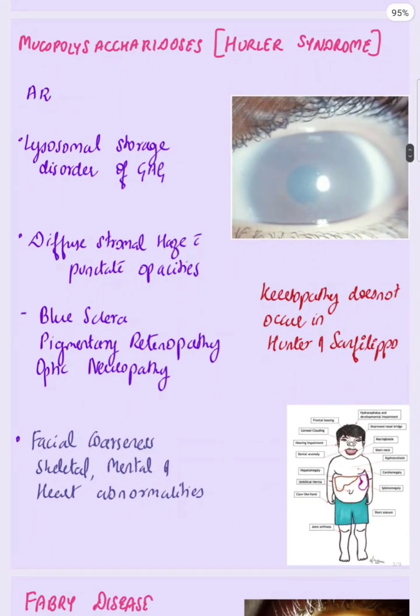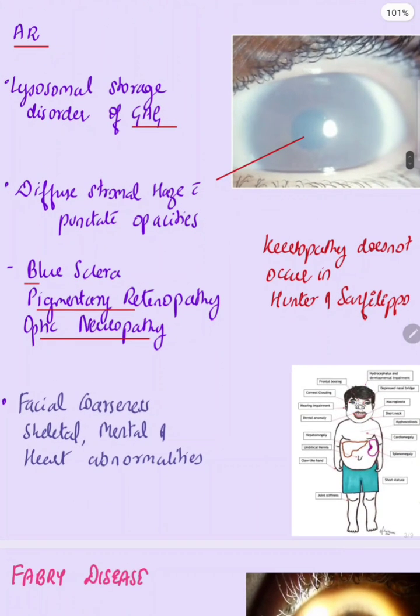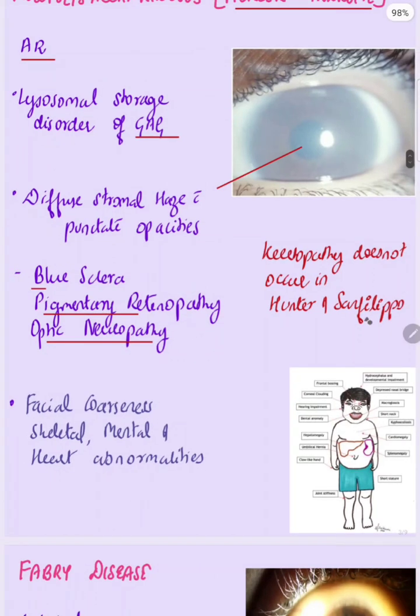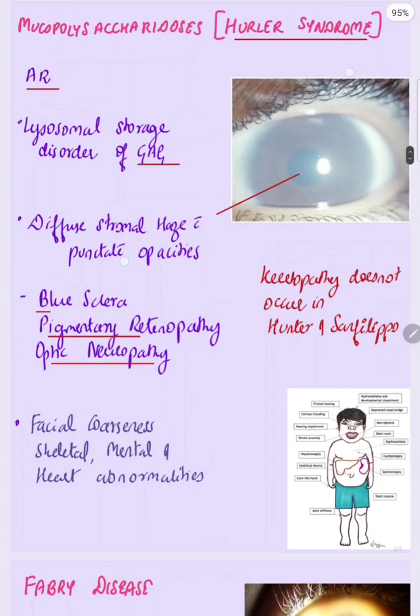The second most common is mucopolysaccharidosis, also known as Hurler syndrome. Inheritance is autosomal recessive. It is a lysosomal storage disorder of glycosaminoglycan. In the cornea there will be diffuse stromal haze with punctate opacities, and other ocular manifestations include blue sclera, pigmentary retinopathy, and optic neuropathy. In systemic manifestation, the patient will have facial coarseness, skeletal, mental, and heart abnormalities. In Hunter's and Sanfilippo there is no keratopathy; only in Hurler syndrome is there keratopathy.